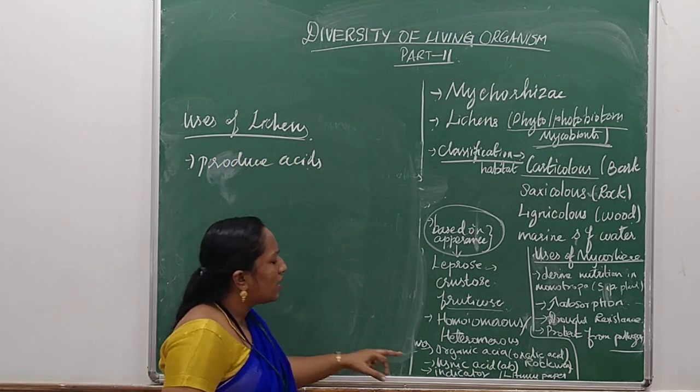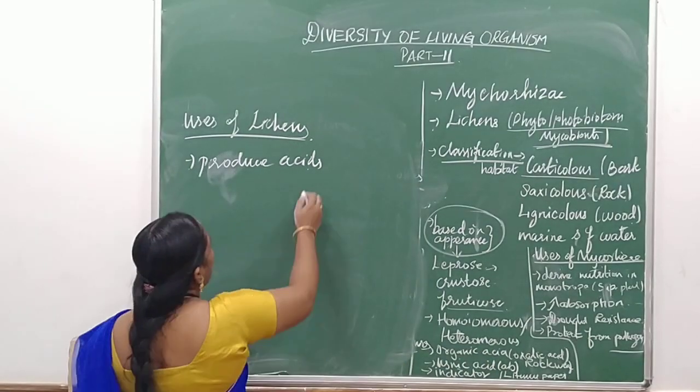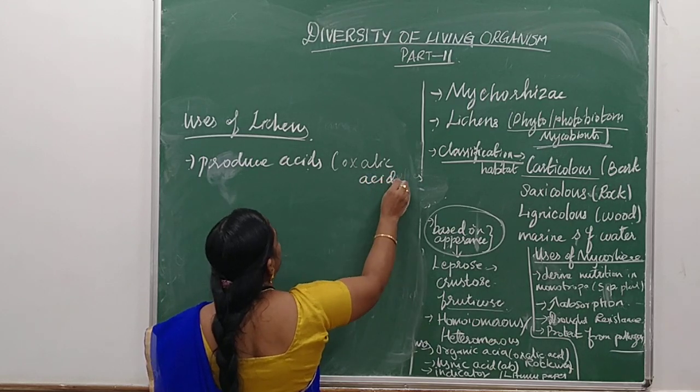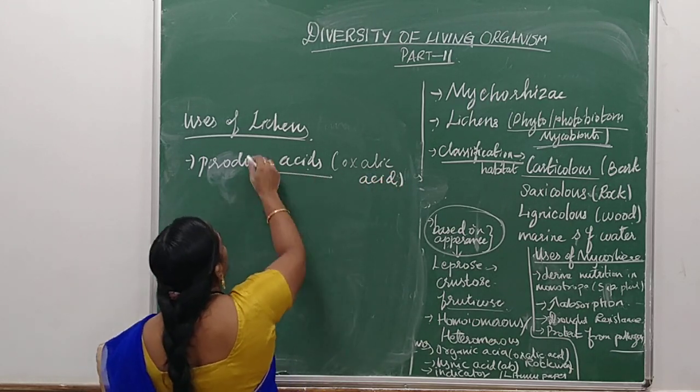What acids do they produce? Organic acids, especially oxalic acid. This oxalic acid is produced by the lichens.